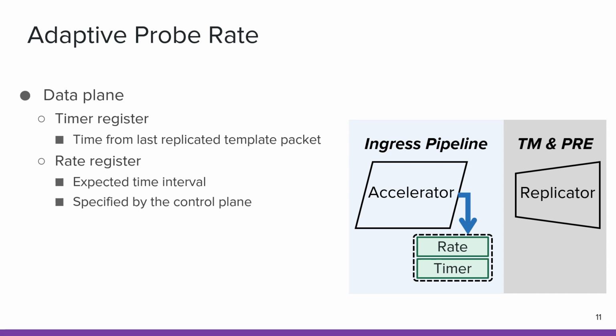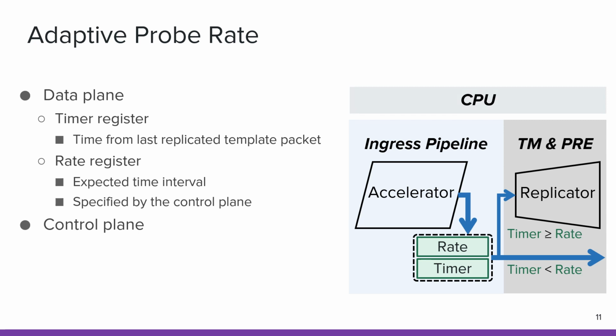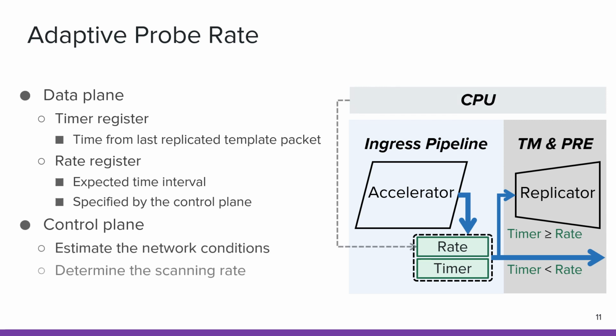This register can be specified by the control plane. For every incoming time packet, we compare the values of the two registers. When the timer exceeds the read, we pass the time packet to the replicator and reset the timer. Otherwise, we continue to recirculate the time packets. The second meaning of adaptive is that the IMap control plane should be aware of the network conditions. Thus, it should estimate the network conditions, then determine the scanning rate and update the read register in the switch pipeline. We leave this design as our future work.